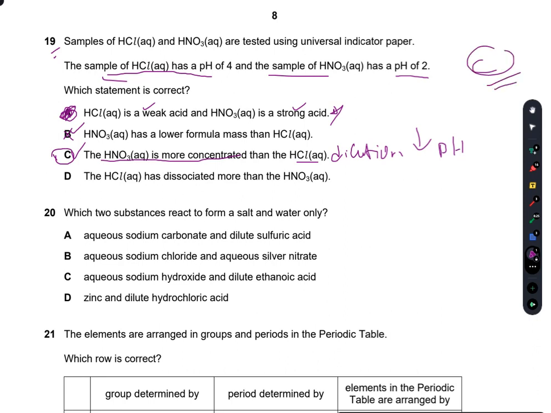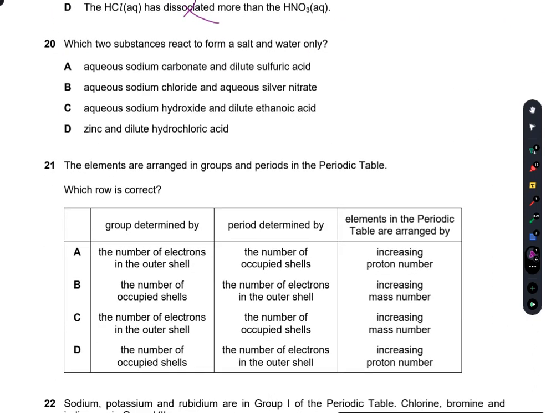HCl has dissociated more than the HNO3? No, HCl has dissociated less than HNO3. So C is the right option.